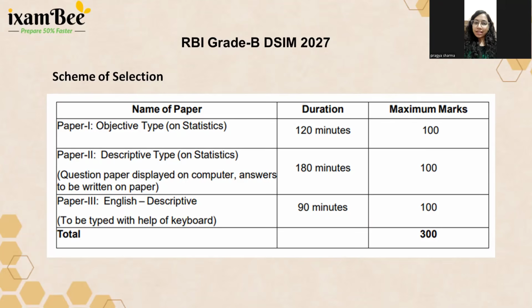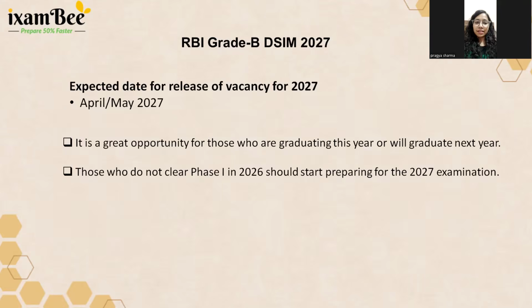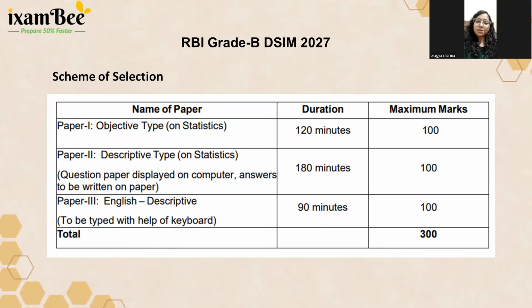At first we talk about the eligibility criteria for this examination. In the second part we talk about how the examination is going to be conducted, that is, what the pattern of this examination is. This exam is going to be held in three different phases, and you have to qualify each phase.